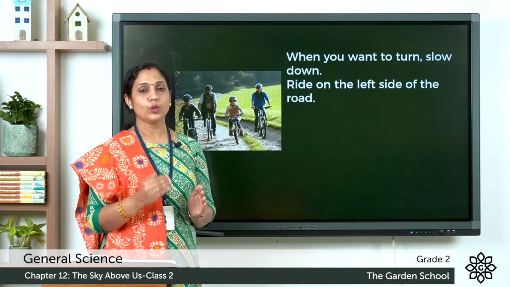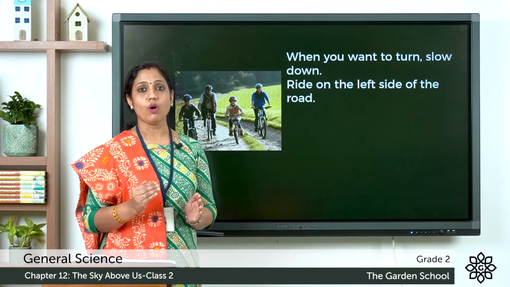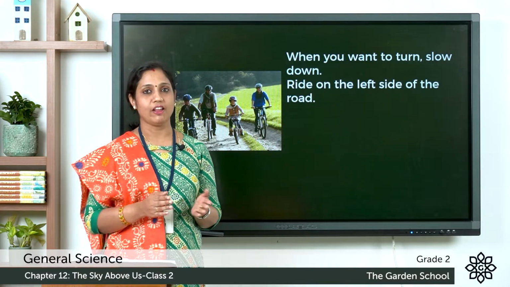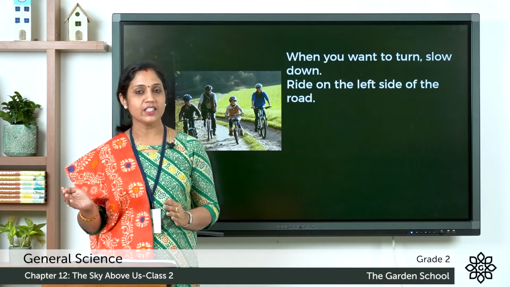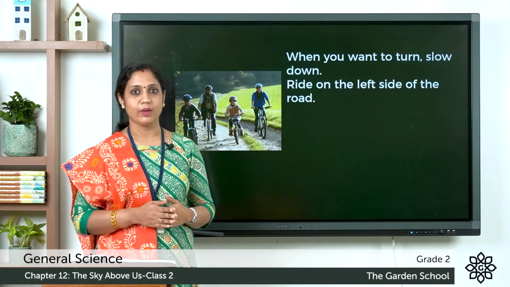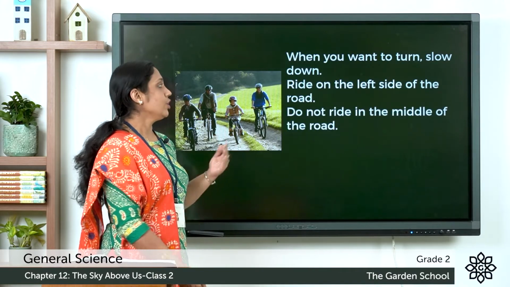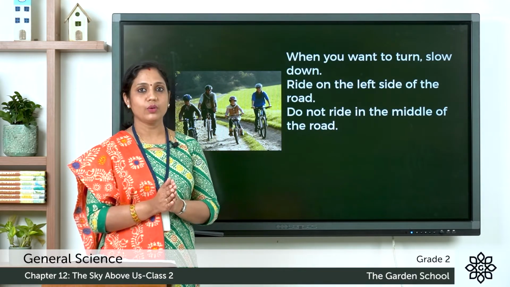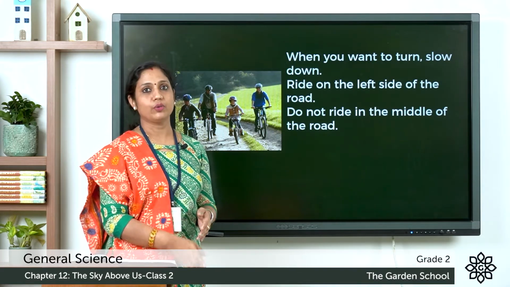So it's important to note that when you are walking, you need to walk to your right, and when you are driving, you need to drive to your left. So walk to your right, drive to your left. This is an important point that you need to remember. Do not ride in the middle of the road. You should not ride in the middle of the road. You should drive to the left of the road.